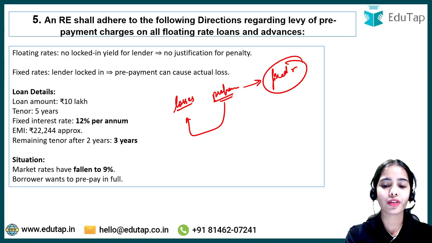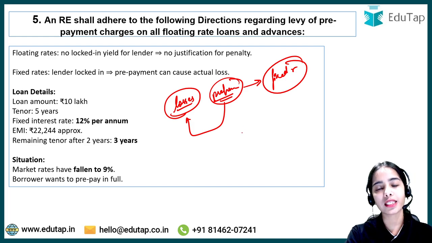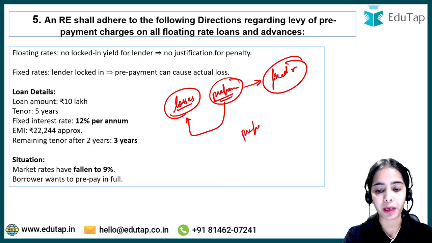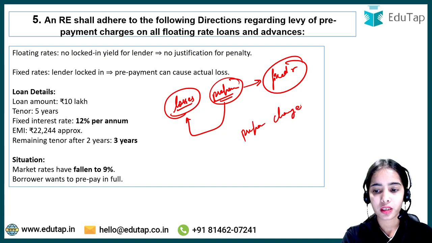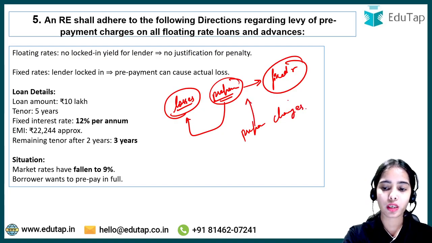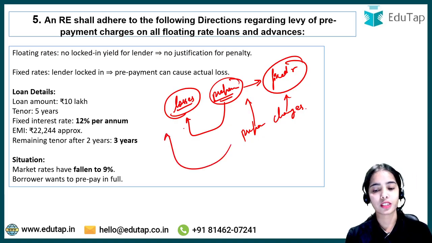On such loans, if the prepayment is happening, the bank is making the losses, and that's why it is allowed for the bank to charge prepayment charges on the prepayment of loans with a fixed interest rate, so that the bank can cover some of the losses. So this is the idea.